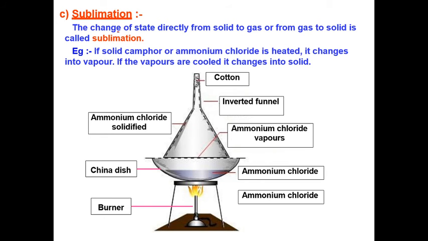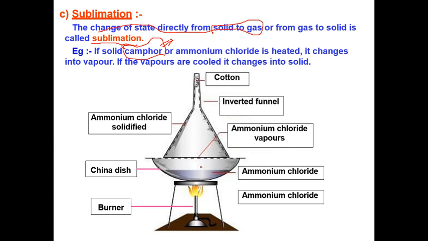And what is the sublimation? Sublimation means change of state directly from solid to gas. Clear? If the solid is directly converted into the gas without converting into liquid form, that process is called the sublimation. Camphor, that is kapoor, is the best example for understanding this process. You have already seen the kapoor, and when you burn it, it is directly converted into the gas without converting into a liquid. This process is called the sublimation.